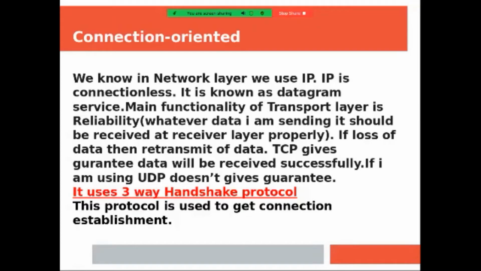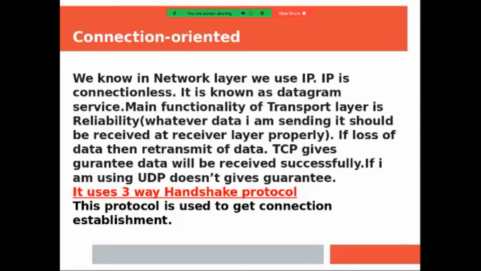TCP gives a guarantee that data will be received successfully. If I am using UDP, user datagram protocol, it does not give a guarantee. Suppose a bank is sending SMS to different employees like pensioners, but somebody gets the SMS, somebody may not get the SMS. So it is not guaranteed that the data will be received.